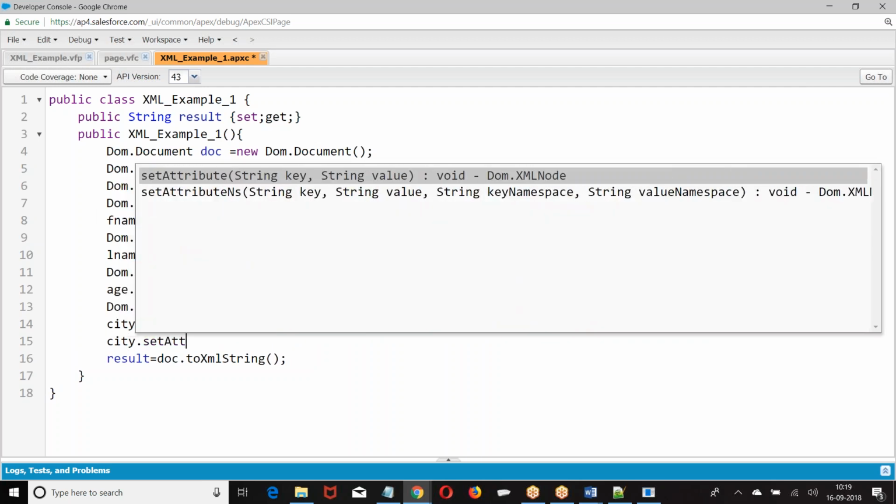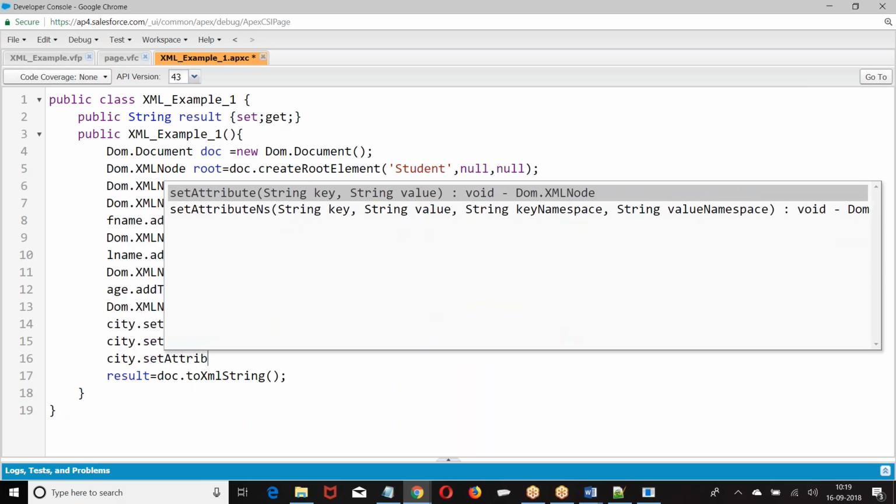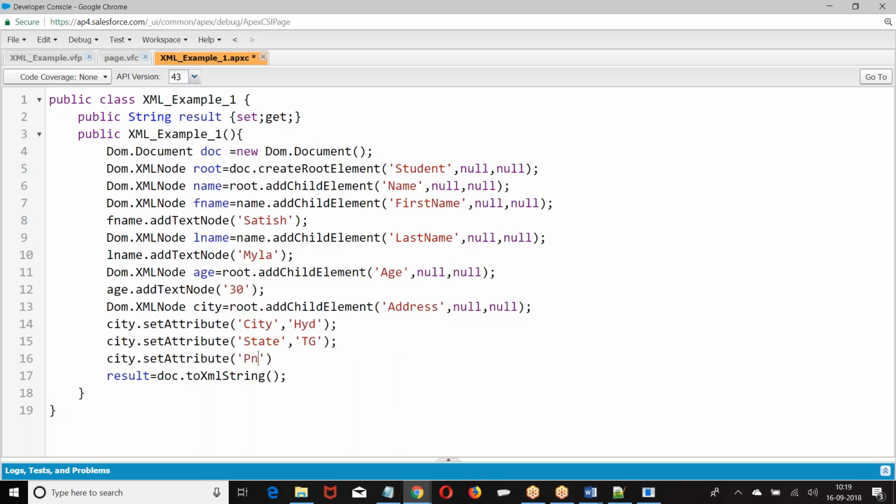City dot set attribute. Now that should be converted in the form of string.